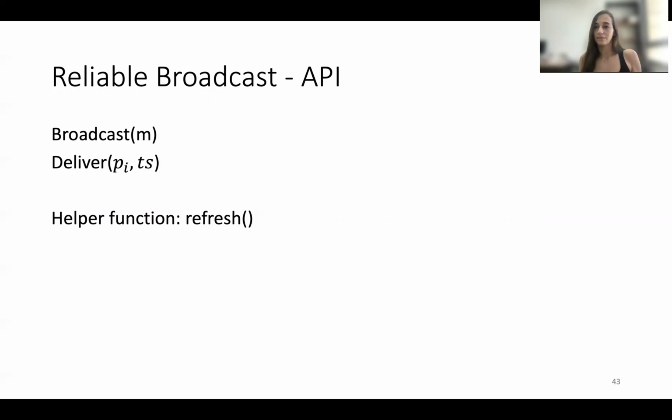To broadcast a message, you invoke a broadcast operation with the message M. But in order to deliver a message, you need to actively invoke the deliver operation with the arguments of the process from which you are trying to deliver a message and a timestamp. And to implement them, we are using a helper function called refresh. For simplicity, I will ignore the timestamp for now.